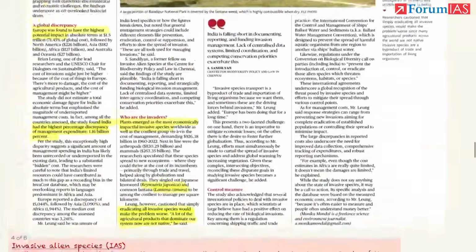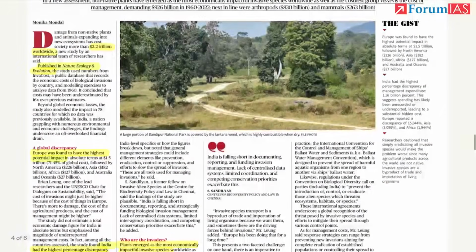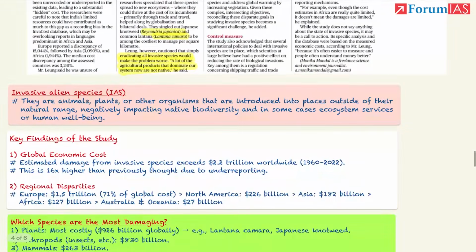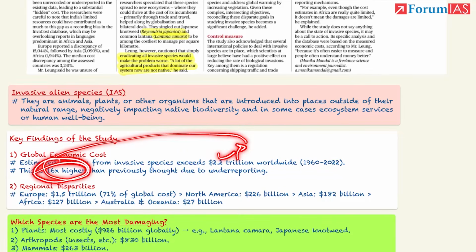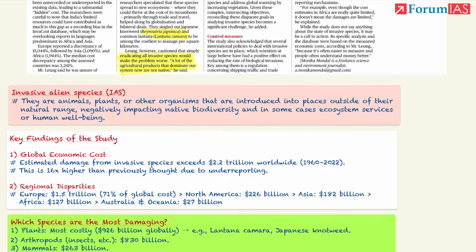Now a new study has been done. Earlier the data was not reliable. So the study was published in Nature Ecology and Evolution. From 1960 it has been done by using various modeling exercises. The damage which has been caused by invasive species is estimated to be $2.2 trillion worldwide in this period. Okay, पहले जो रिपोर्ट किया गया था उससे 16 टाइम हायर है ये, $2.2 trillion. This is a huge amount.